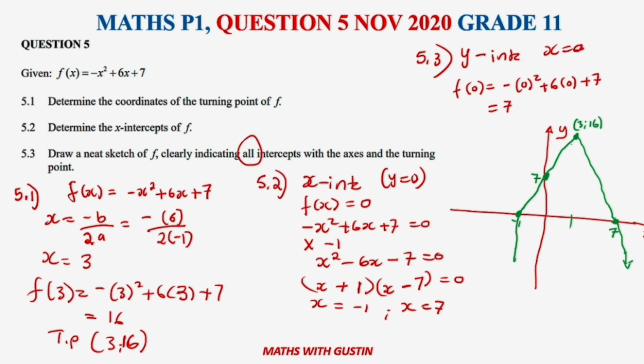All right, there you go. And therefore, this is our function f of x here. Okay, and that's how you would deal with this one, guys. And that's our curve. Maybe they would ask us something there. Let's move on to 5.4.